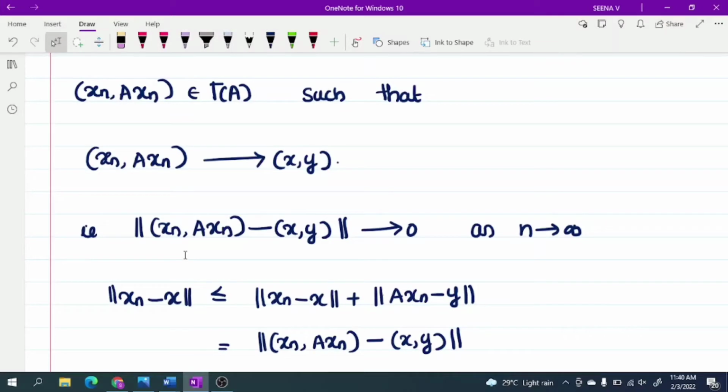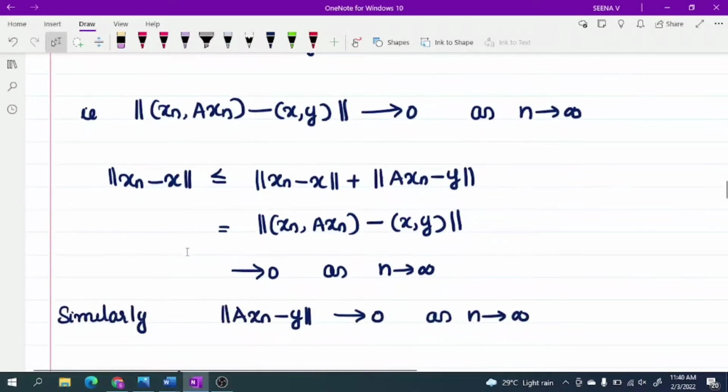Now the norm of xn minus x is less than or equal to the norm of xn minus x plus a positive quantity. And that positive quantity you can write as the norm of Axn minus y, and this is actually the norm of (xn, Axn) minus (x, y). But this tends to 0, so we get that xn minus x tends to 0 as n tends to infinity.